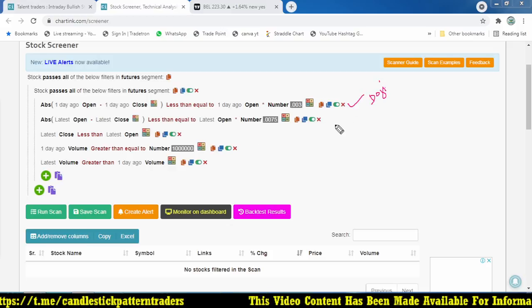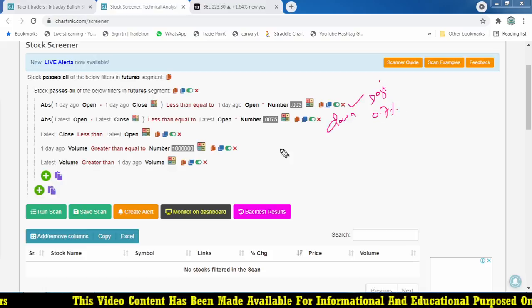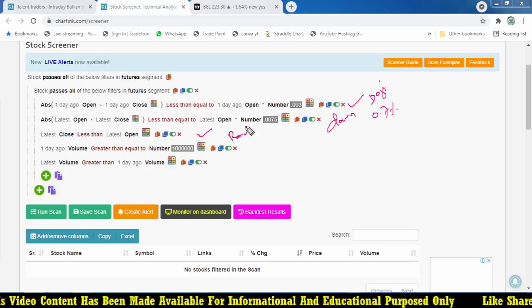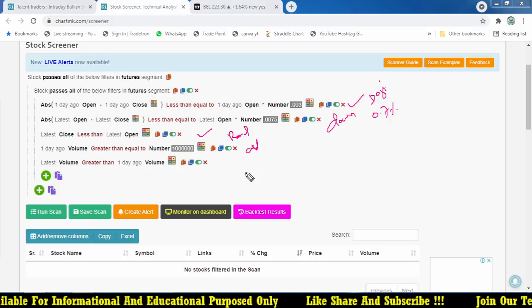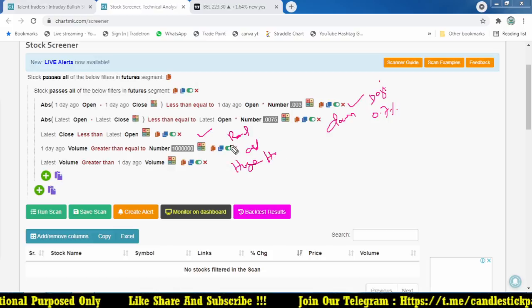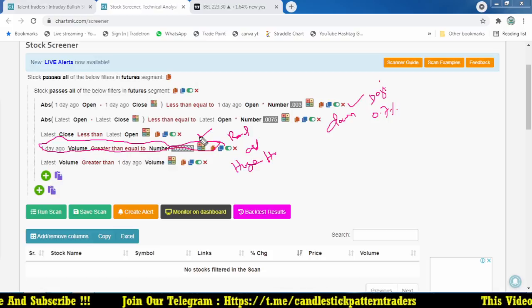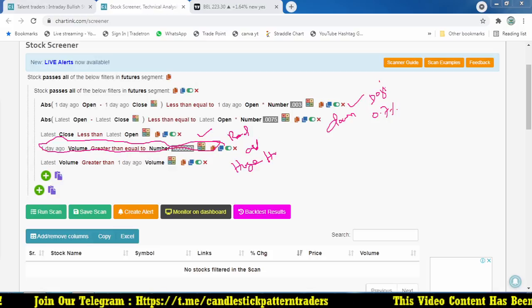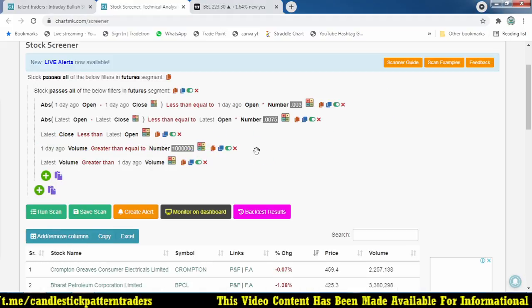and the second one must be down around 0.7%. The third one should be a red candle, and this is about the volume, which is greater than the next day, so a huge volume. So here we are filtering out using some quality stocks only. Once I do all these things, it will filter out those stocks which form a kind of pattern. So let me find out any stocks.